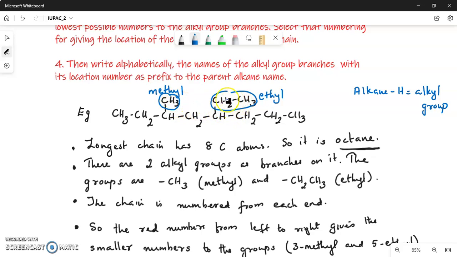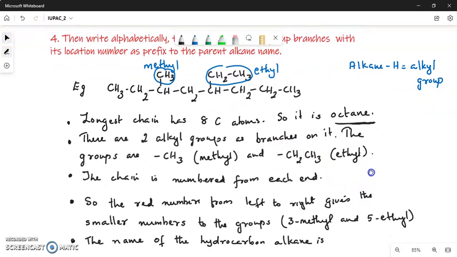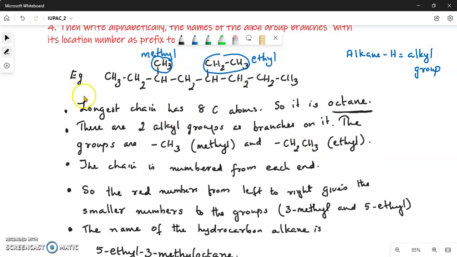Now we have to find the number of the carbon to which these are attached, or the location of these 2 branches. For that we have to number the chain from both ends. It's not enough to number from one end, as you may sometimes make a mistake. So let us first number it from left to right.